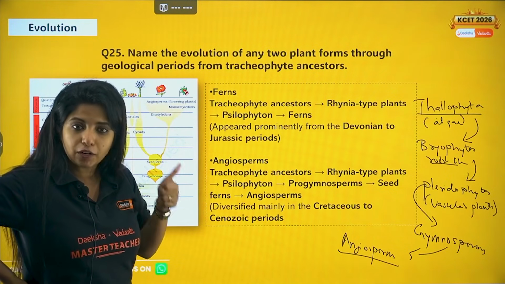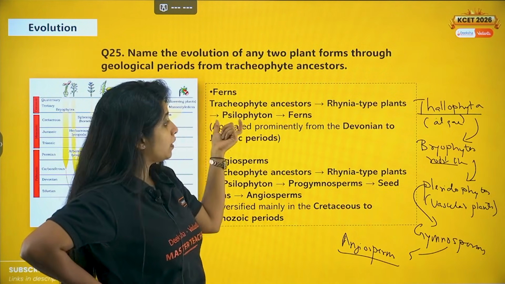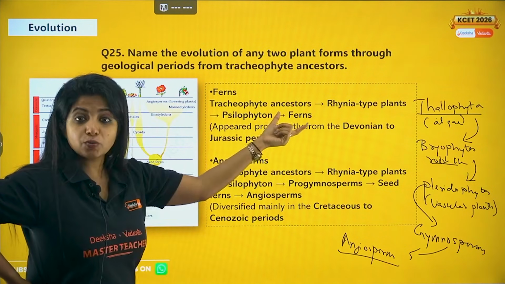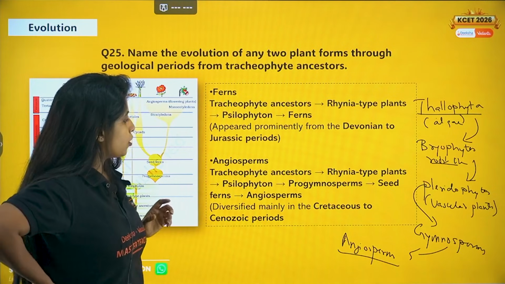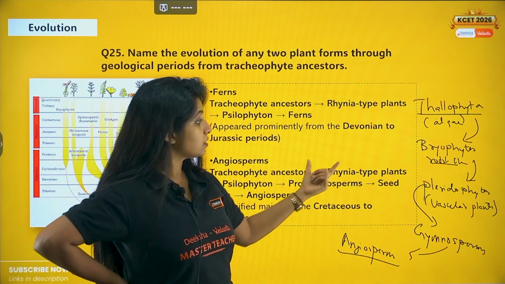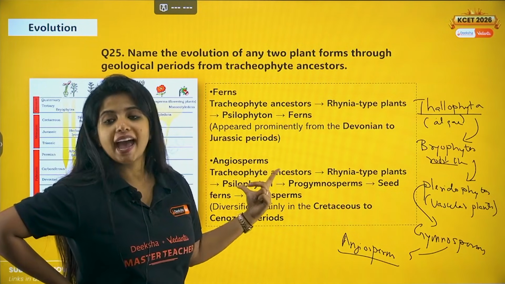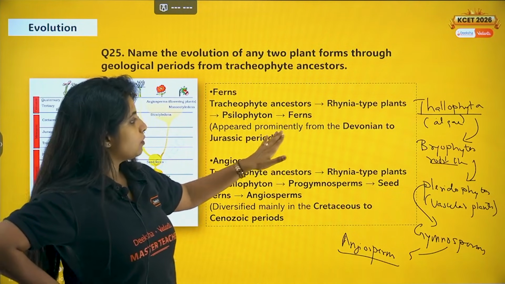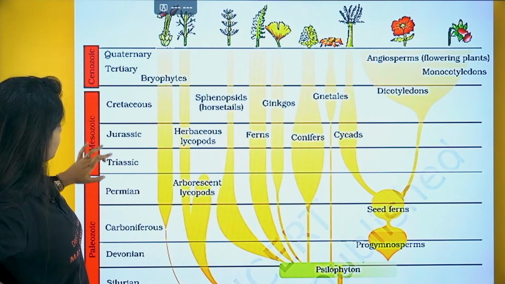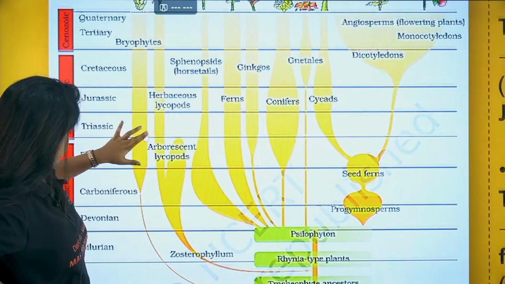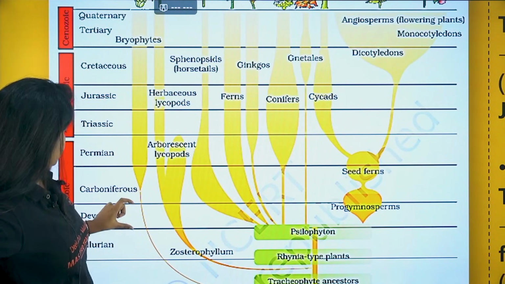So let's talk about pteridophytes first. From tracheophyte ancestors, the Rhynia type plants, from there the xylophyton, from there you got ferns, and ferns are pteridophytes. So that is one plant form. The second plant form is angiosperms. From tracheophyte ancestors, Rhynia type plants, then xylophyton, then progymnosperms, then seed ferns, and then you got angiosperms. Then mention that they appeared prominently from the Devonian to the Jurassic period. This conversion happened from the Devonian to the Jurassic period.